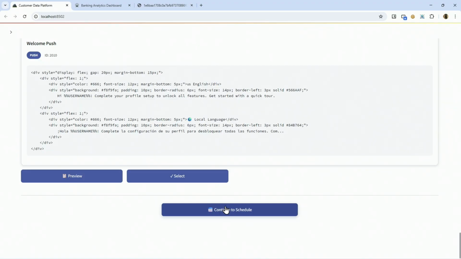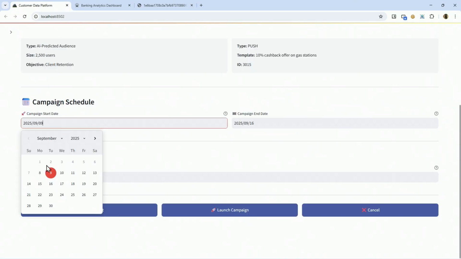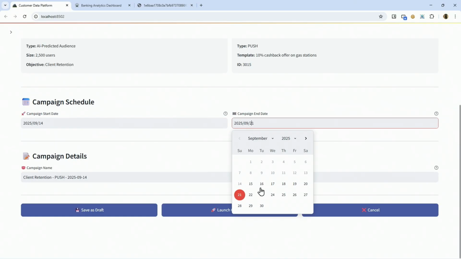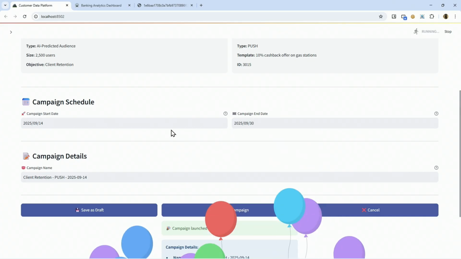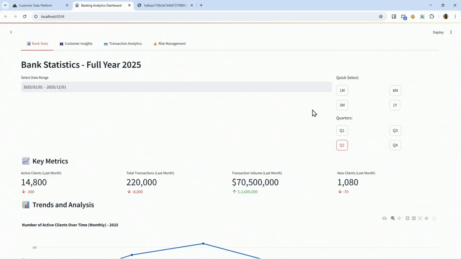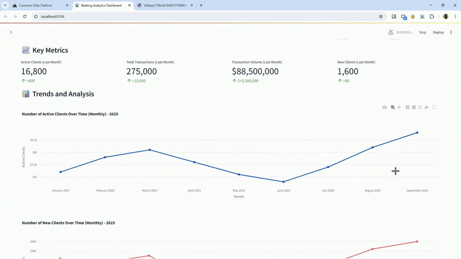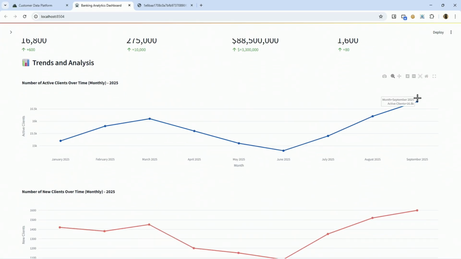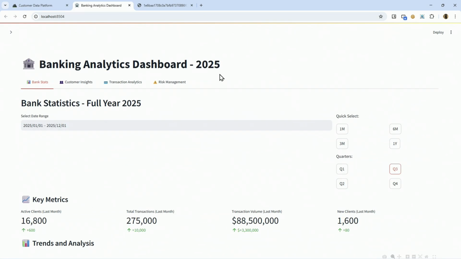OK, good. So this is the last stage. We want the campaign to run for 1 month. We pick the dates, we launch the campaign. Now, following the campaign results, we can see that the number of clients has risen from 14,800 back to 16,000. So the clients have become more active. OK, but what if we want the bank to grow its revenue from existing clients?